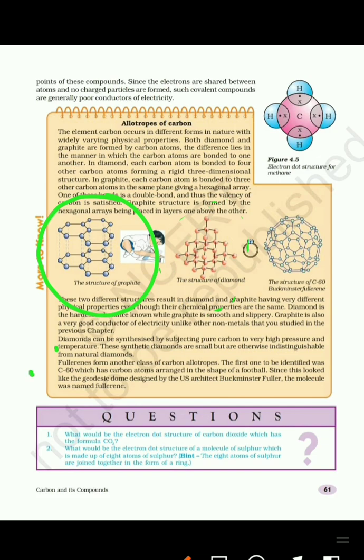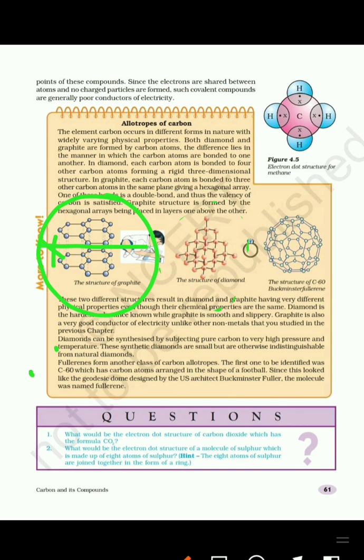So the electrodes of batteries that we use are made up of graphite. Our pencil lead is also made up of graphite. The layered structure does not have strong bonding between the layers. So as it has a layer structure, there is no strong bonding between the layers of graphite. A single layer of graphite is called graphene, and so it is slippery and soft. It can be removed easily. So layers get removed easily.